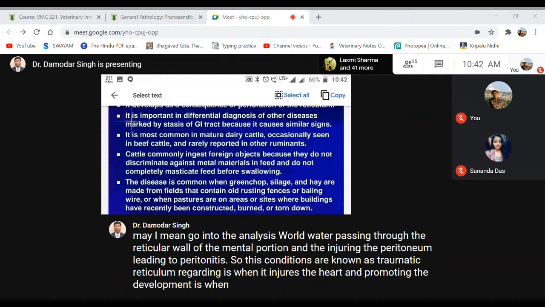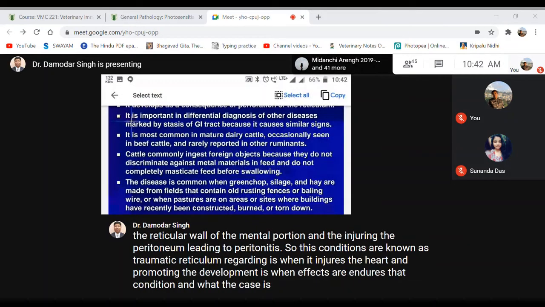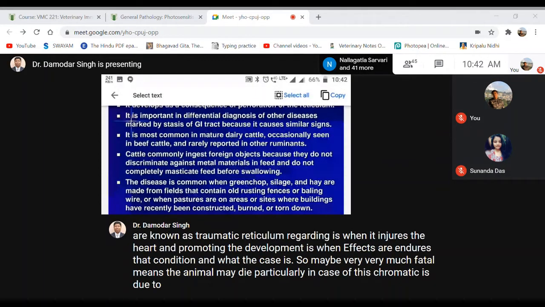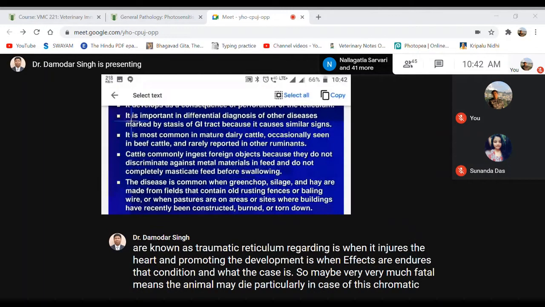In peritonitis also, due to infection when it pierces through the peritoneum, organisms coming along with the food materials from the abdominal portion may spread through the body. Then it may lead to a severe condition of septicemia, and the animal may die.